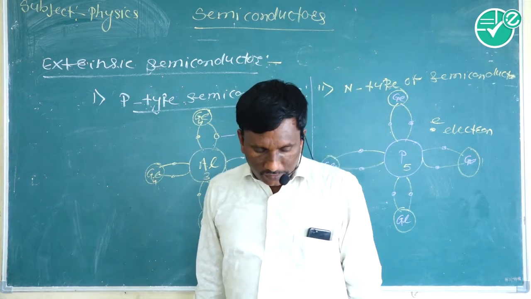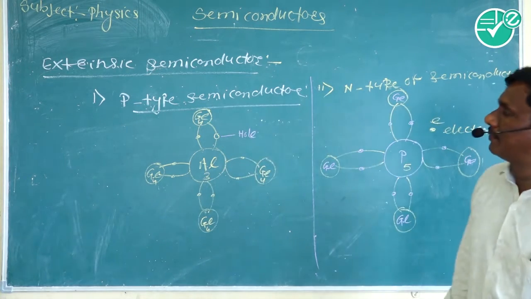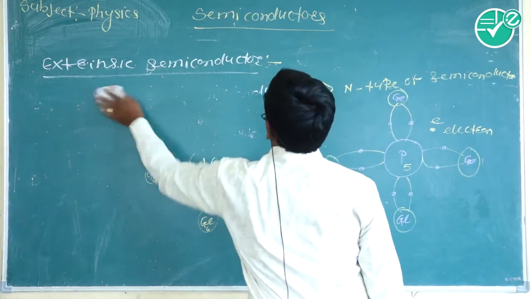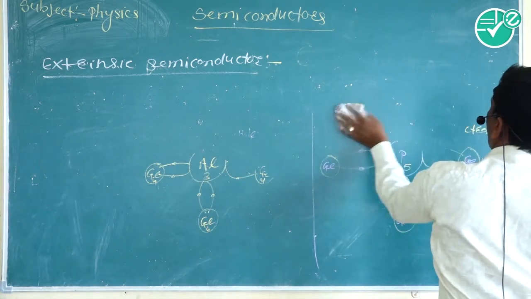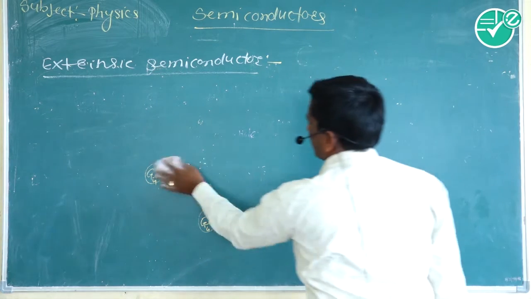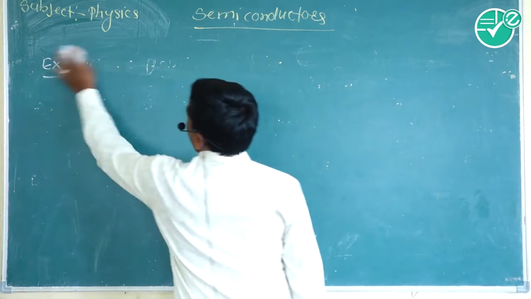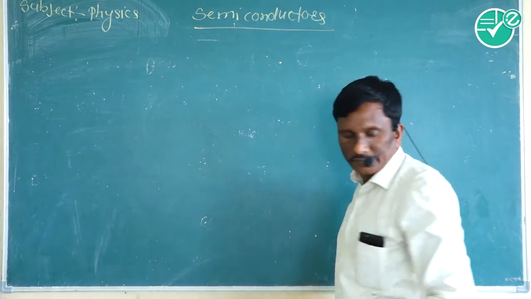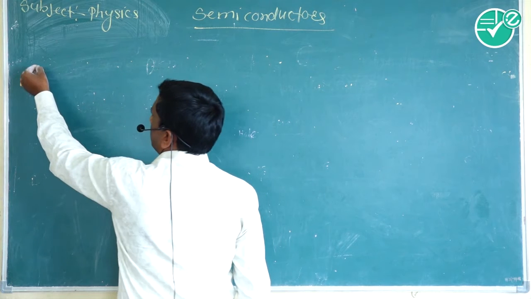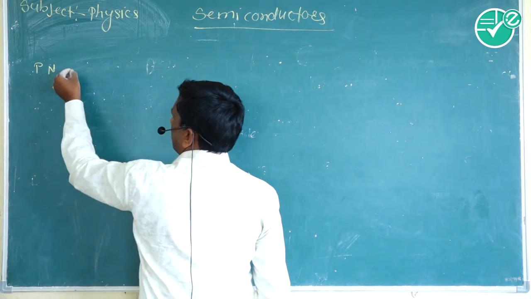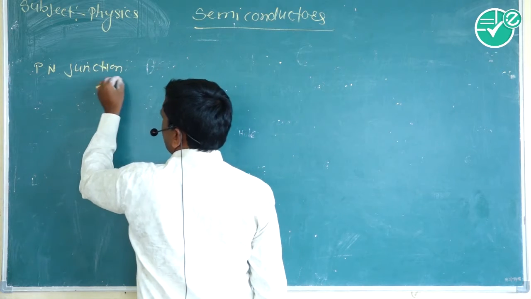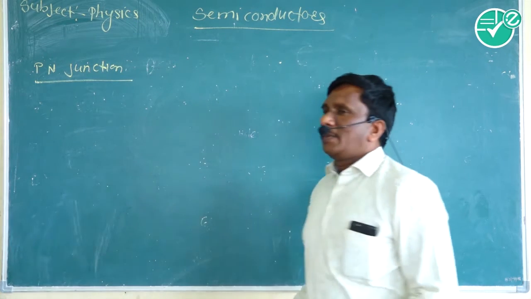Now the next point we study is the p-n junction. What is meant by p-n junction?